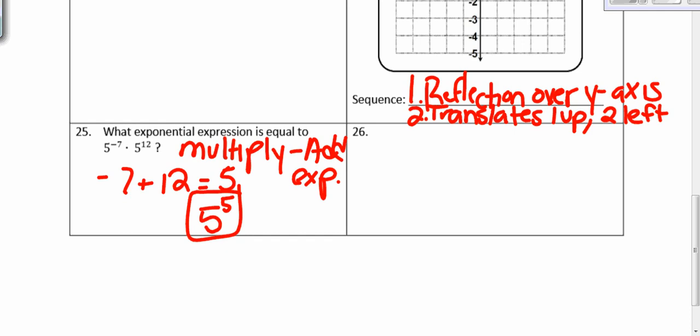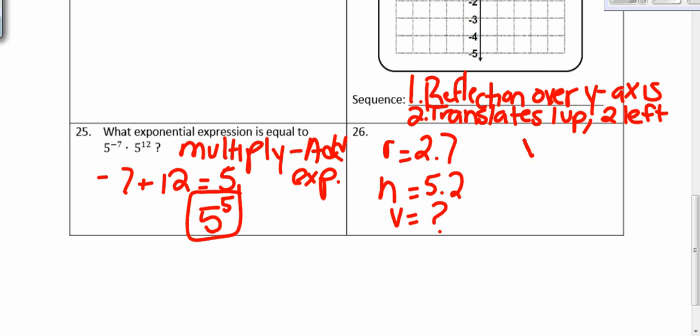26. It's not on here for some reason, but it says a cone has a radius of 2.7 inches and a height of 5.2 inches. The volume is what we are solving for. It's asking for what is the volume to the nearest tenth of a cubic inch of the cone. So this time we are going to multiply pi into our calculator to find the final answer.